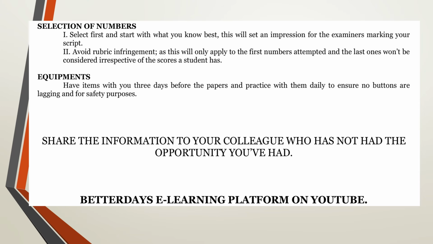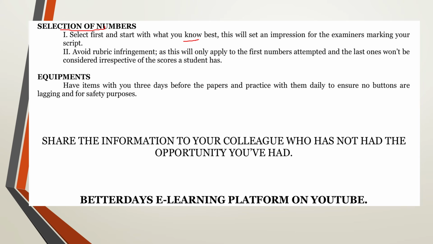Now finally we are going to be looking at the selection of the numbers. When we say select, select first and start with what you know best. By this I mean that when they are marking your paper, the examiners mark different numbers, and if the next examiner finds that you are failing the first numbers that you did, it gives the examiner an impression that you don't know what you're doing.